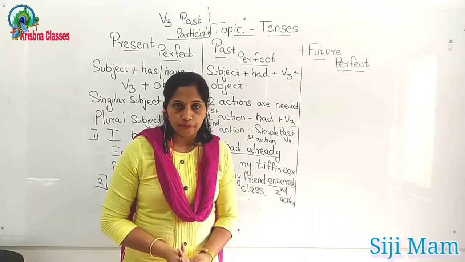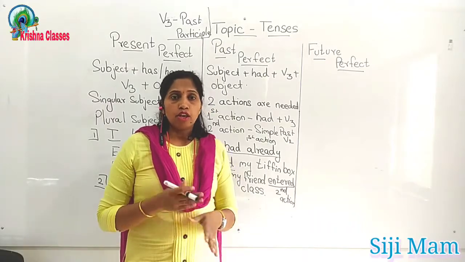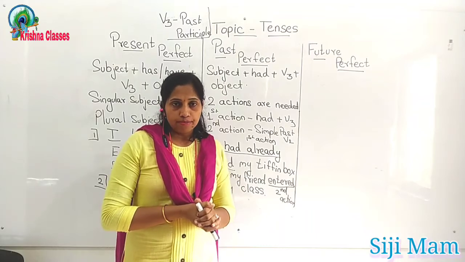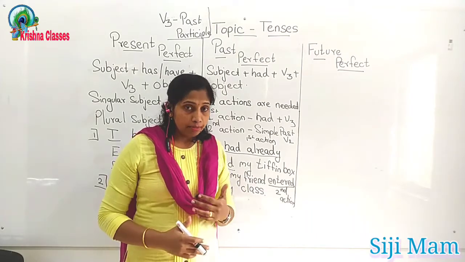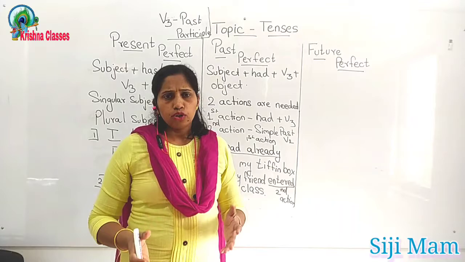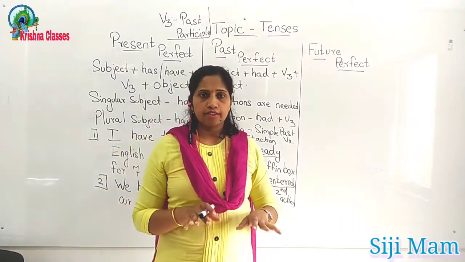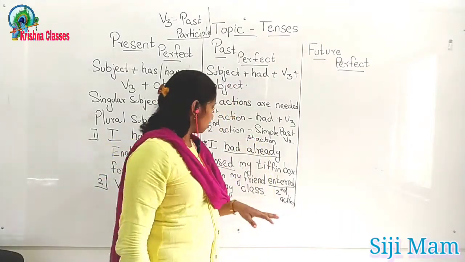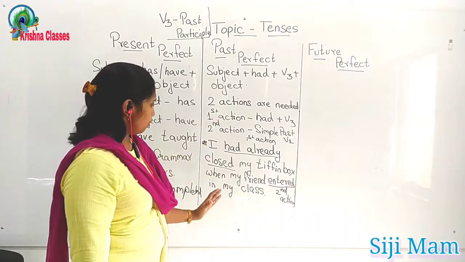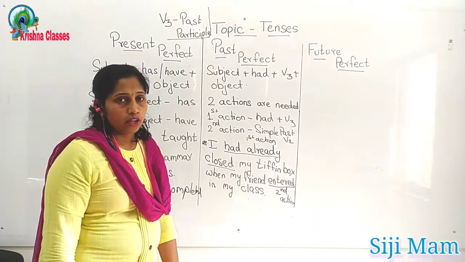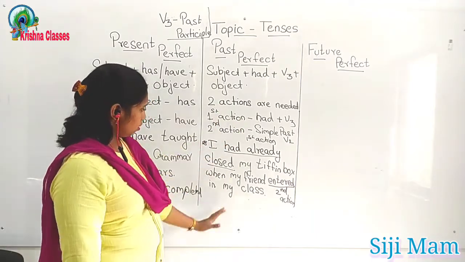It's up to you. But in some sentences, you have to use this adverb because it completes the meaning of the sentence. And if you don't use it, it's okay. It's fine. Right? So this is the past perfect tense. Hope you have understood this.